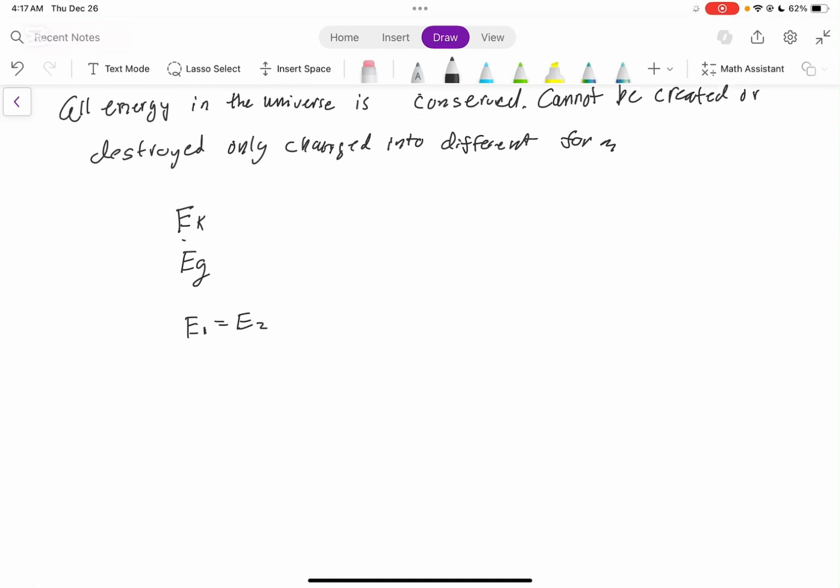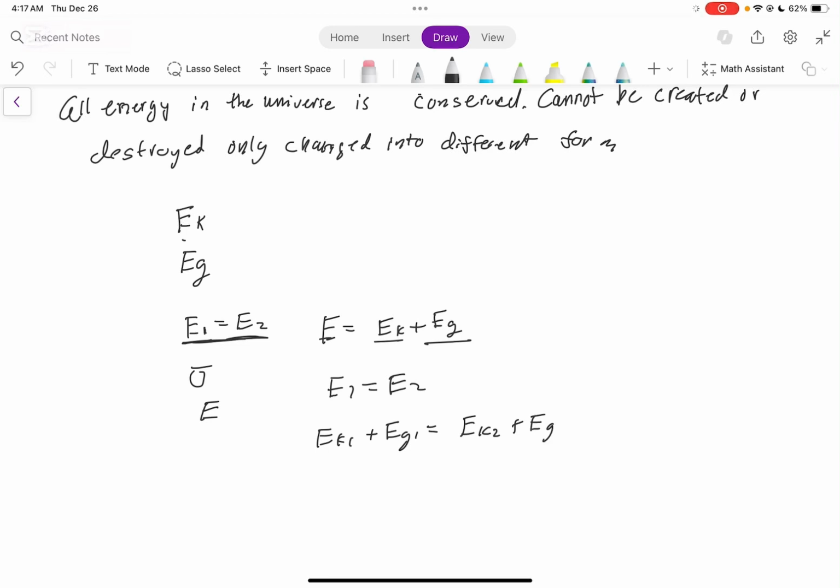Now, how does this work? Well, remember the units for these are just joules again, because we're talking about energy. And E is really equal to EK plus EG, our two forms of energy, our kinetic and gravitational potential energy. So that's what our E is equal to. And if we look at this formula, E1 is equal to E2, which means EK1 plus EG1 is equal to EK2 plus EG2.